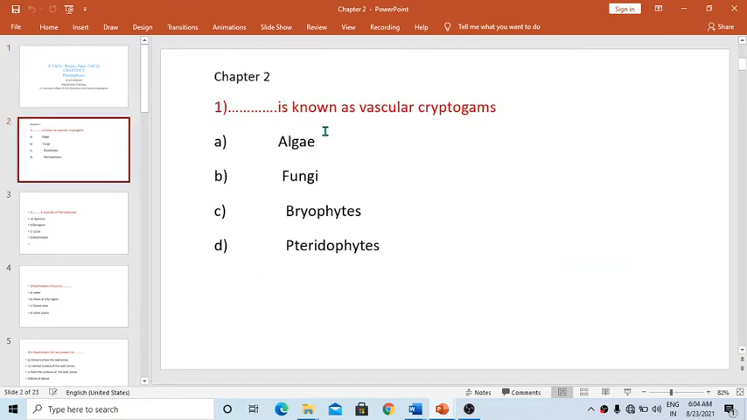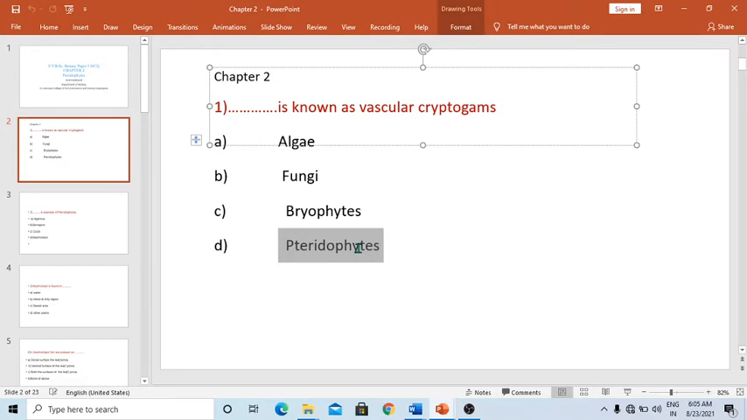From Chapter 2, the first question is: dash dash is known as the vascular cryptogams. Vascular cryptogams means the vascular bundles are present, but flowers are absent. In algae, fungi and bryophytes the vascular bundles are absent. Only in pteridophytes the vascular bundles are present but flowers are absent, and hence the correct answer is pteridophytes.